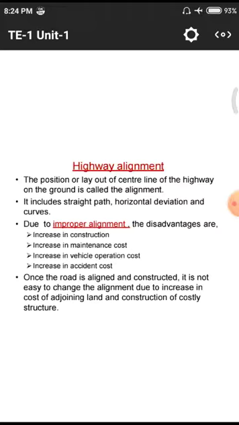And next, once the road is aligned and constructed, that means if a road is constructed between two points, and in between those points we are having hills and rivers, we need to divert the road between the hills, so that it is not possible to construct along the hill or beside the hill, because we need to construct so many things. Along the hill means we need to construct bridges. Below the hill means we need to do dredging.